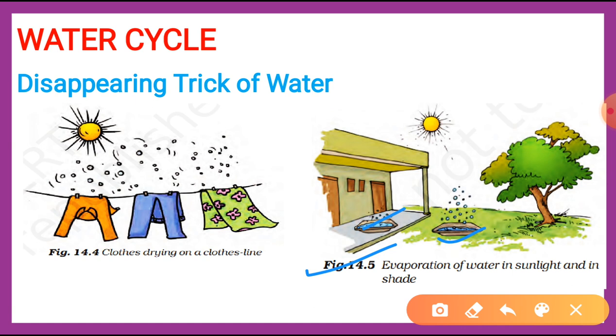So, what is the source of heat for this evaporation? Students, for both the cases, the source of heat is the sun. Okay? But the plate which is in sunlight is getting more heat in comparison to the one which is in shade. So this is the reason the rate of evaporation is different.